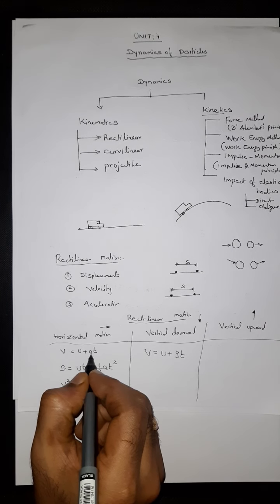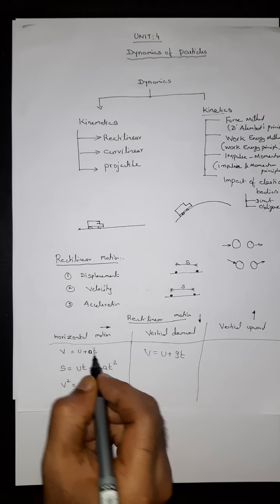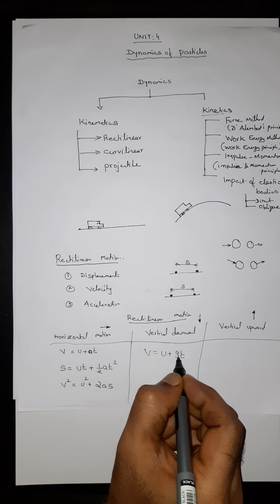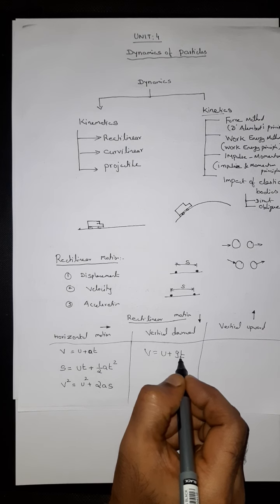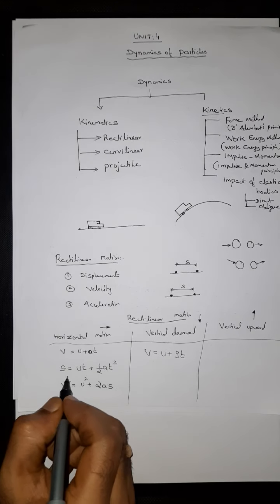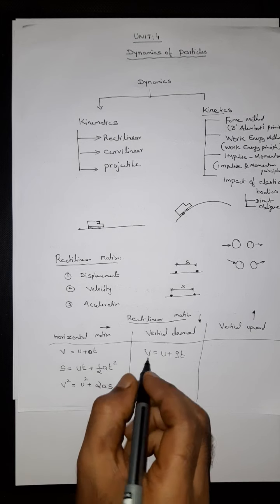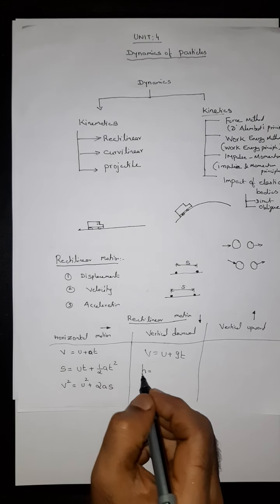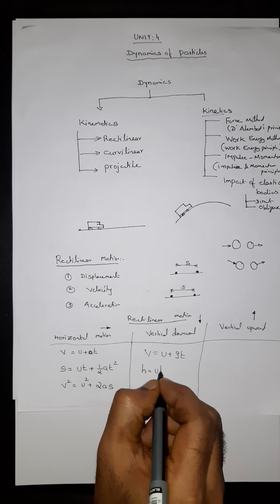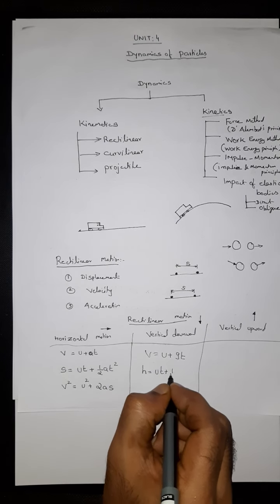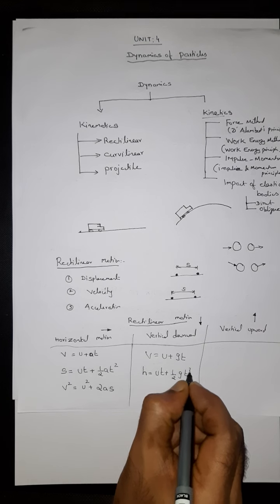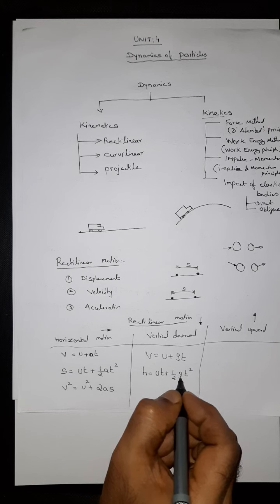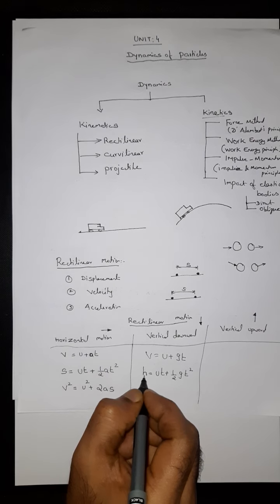For horizontal it is acceleration, whereas for vertical downwards it is G, acceleration due to gravity. That's the only difference. In the second formula, instead of displacement, we talk about the height. So H is equal to UT plus half of GT square. In place of A, replace with G, and in place of S, replace with H.